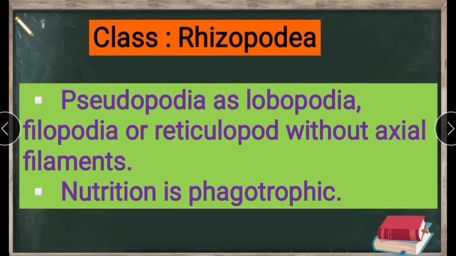Filopodia are thin and dynamic cell extensions comprising tight bundles of long actin filaments covered with the cell membrane.